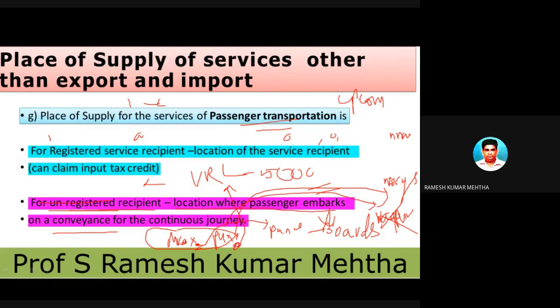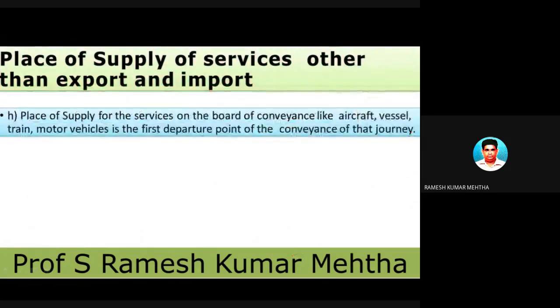Where he boards the bus is very important. That is the place of supply of service, where the passenger embarks. So it is in Pune, and VRL is providing the service to a Pune person. So it is a case of intrastate supply of services. On the appropriate value of the service, CGST and SGST will be levied.